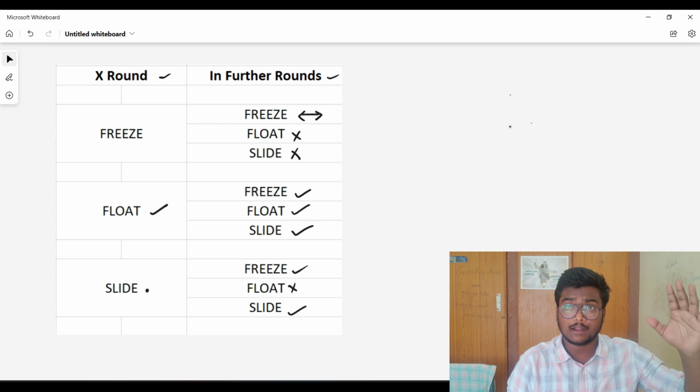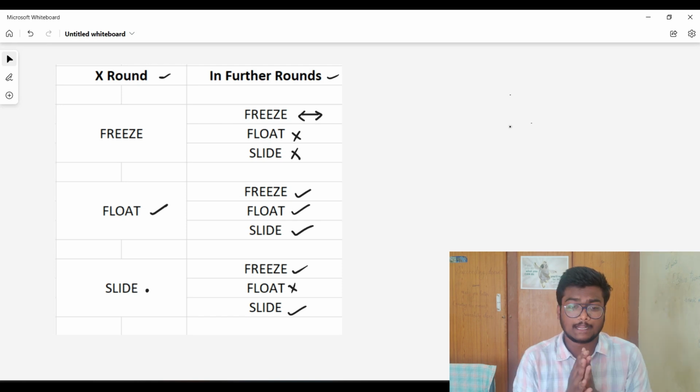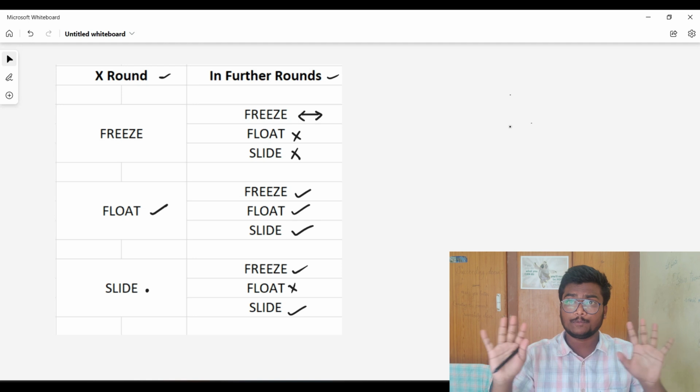If you already chose slide without knowing this particular thing, it's up to you which option you want to choose. And I hope you are clear with this.